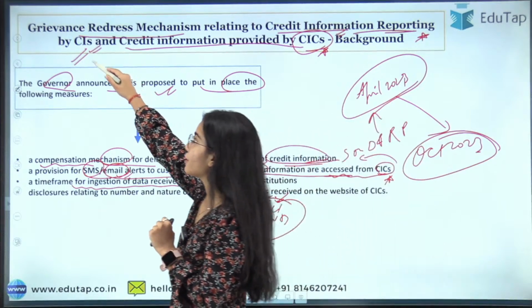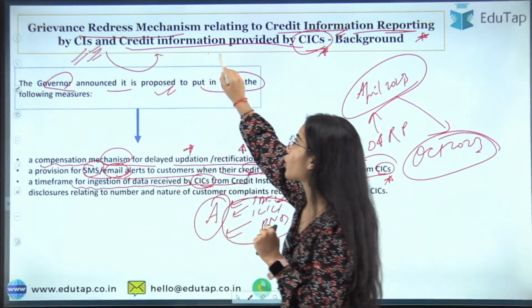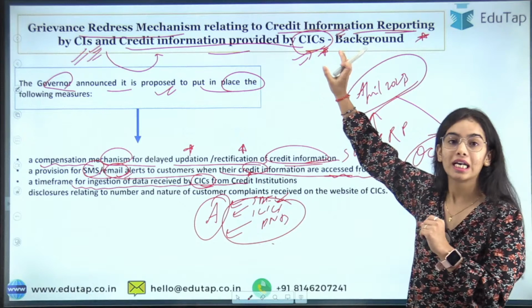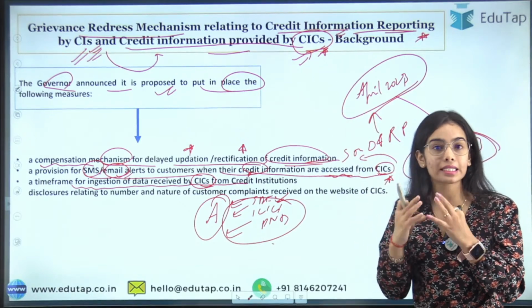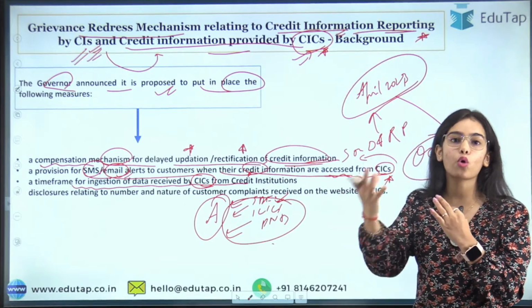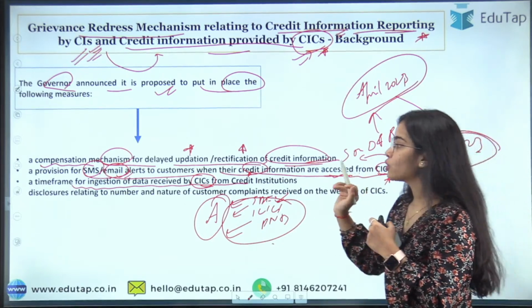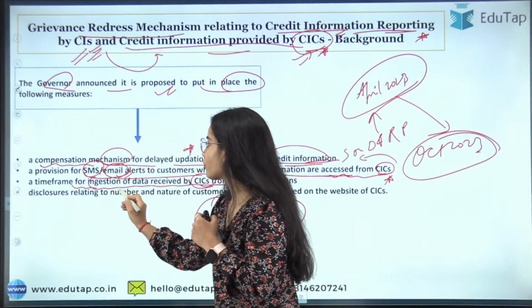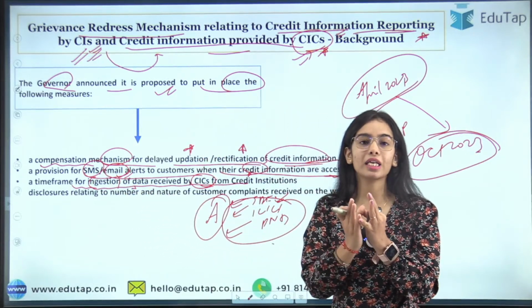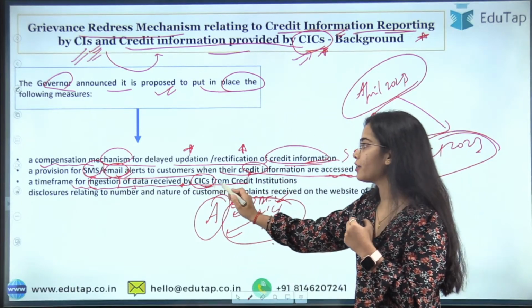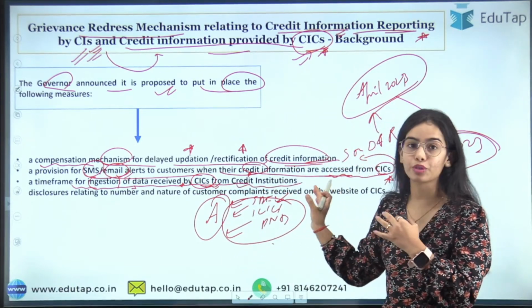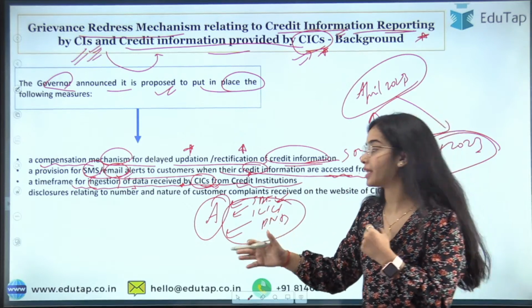They have the information and they provide it to the credit information companies for the collection, maintenance and analysis of the data, and for the credit score to be released. So a time frame for the ingestion, completion and analysis of the data received by the CICs from the credit institutions has to be provided.